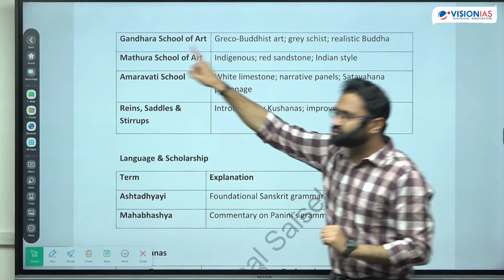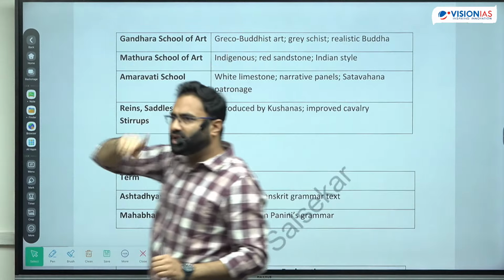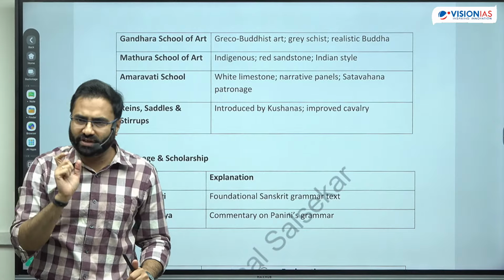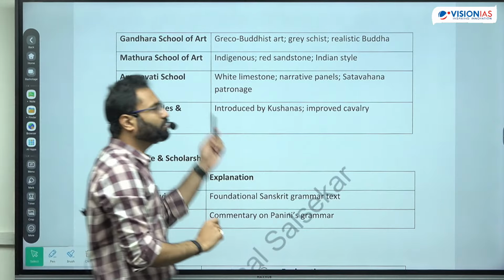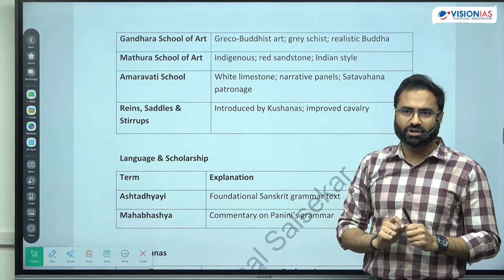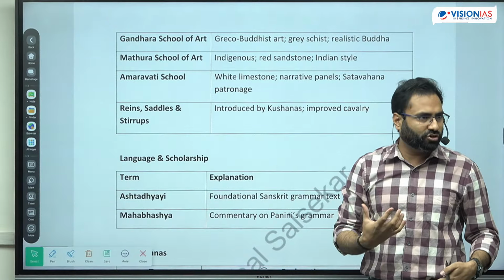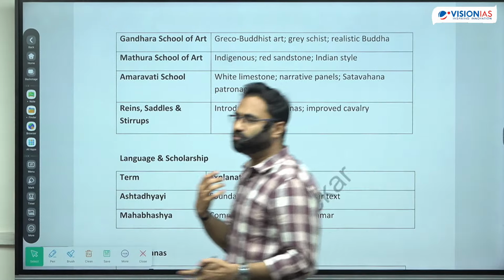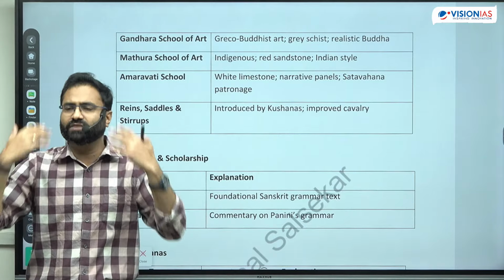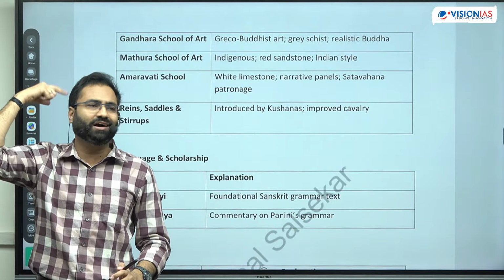Now the Gandhara school is in the Gandhara region, northwestern India. Northwestern India was under the influence of the Indo-Greeks, so it is going to have Greek influence. You are going to see the influence in the form of Hellenistic features: the way the Buddha's robe is there, the physical features of the Buddha, the calmness on the Buddha, then the body posture. Apart from that, similar to the Ushnisha, there is curling hair.